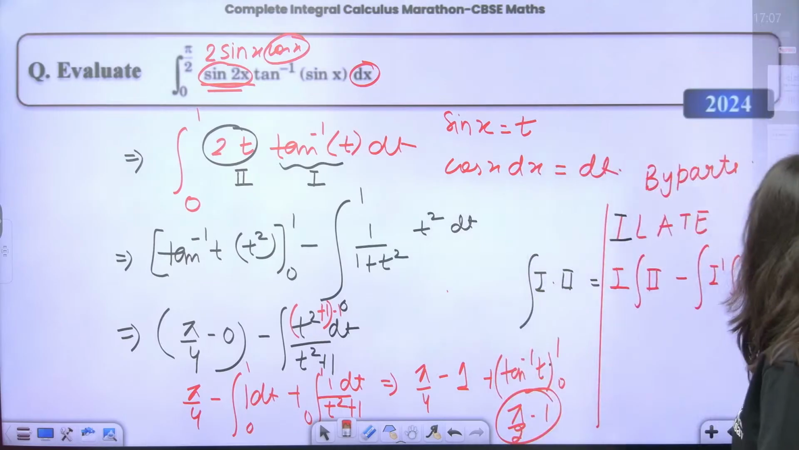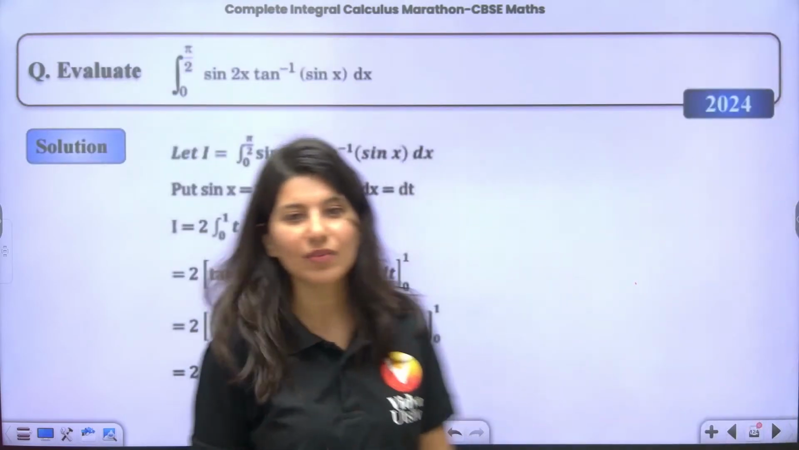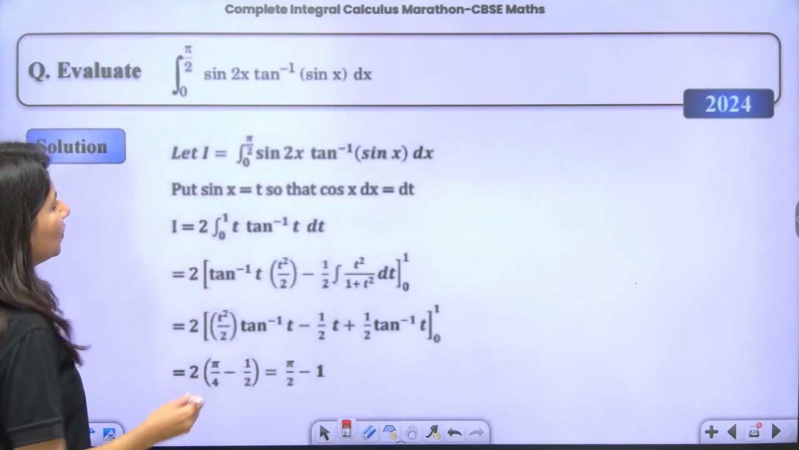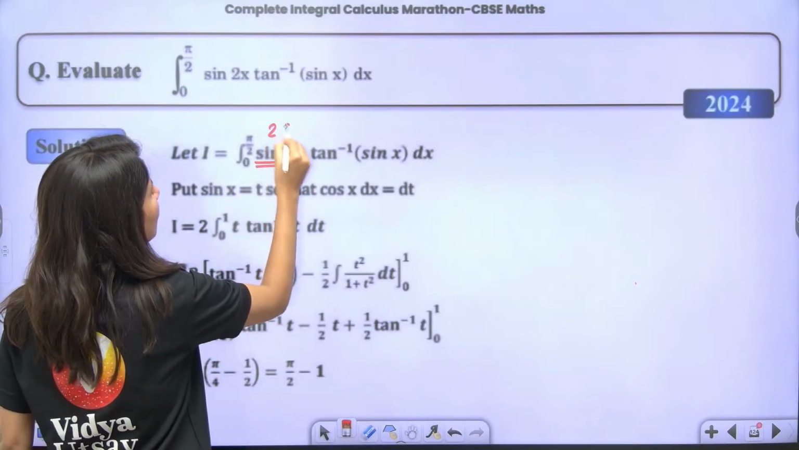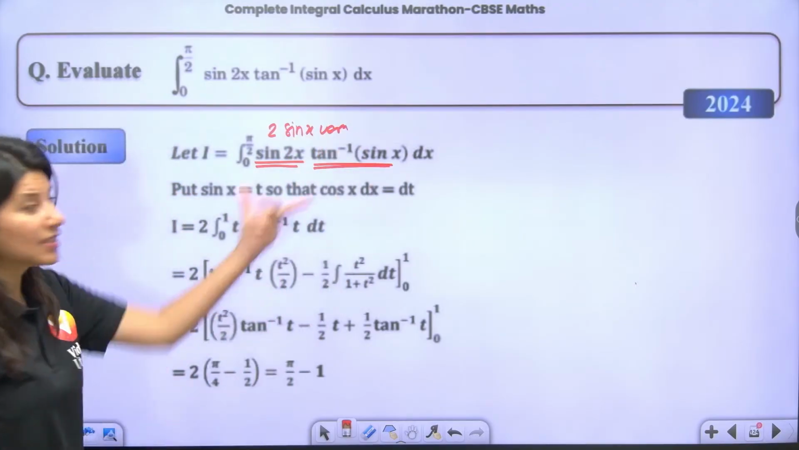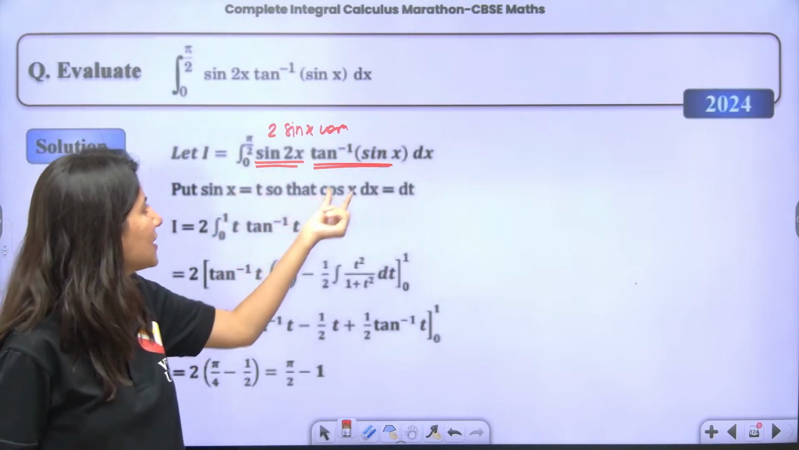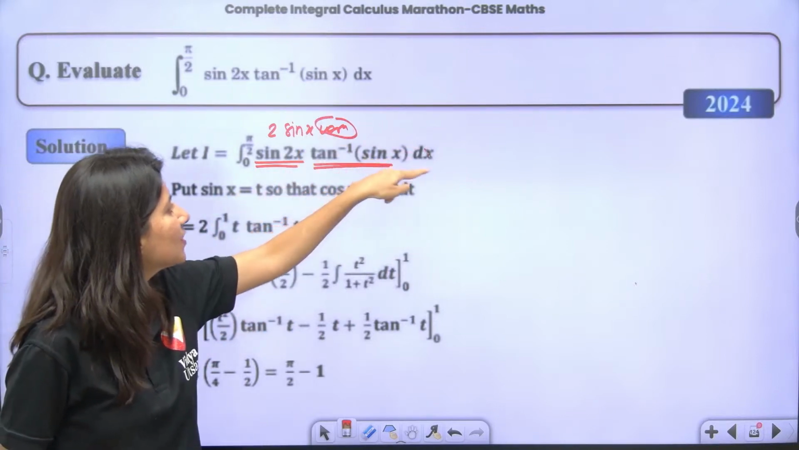All possible models we are doing. See, this is the question. That's how we do it. Have a look one more time. See, what did we do? Sin 2x will be written down as 2 sin x cos x, and this is tan inverse sin x. So this is a big question but not very difficult. Put sin x equals t, cos x dx becomes dt.